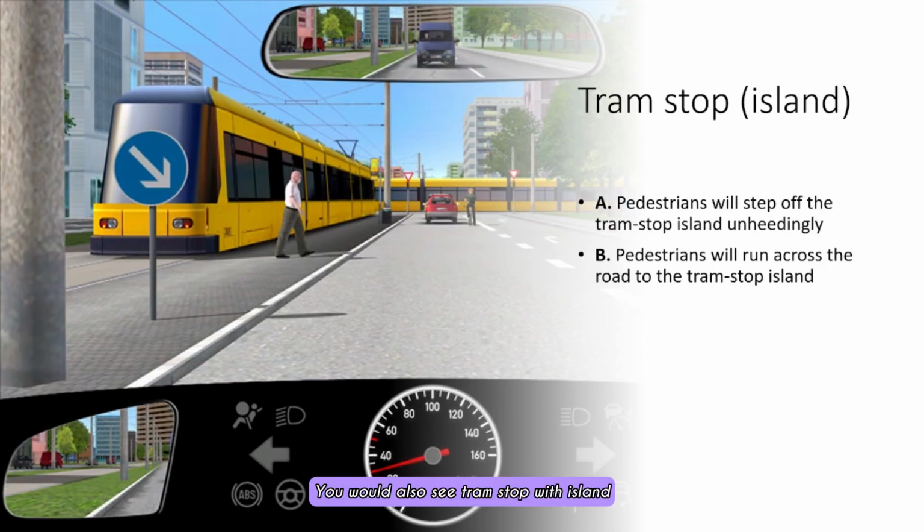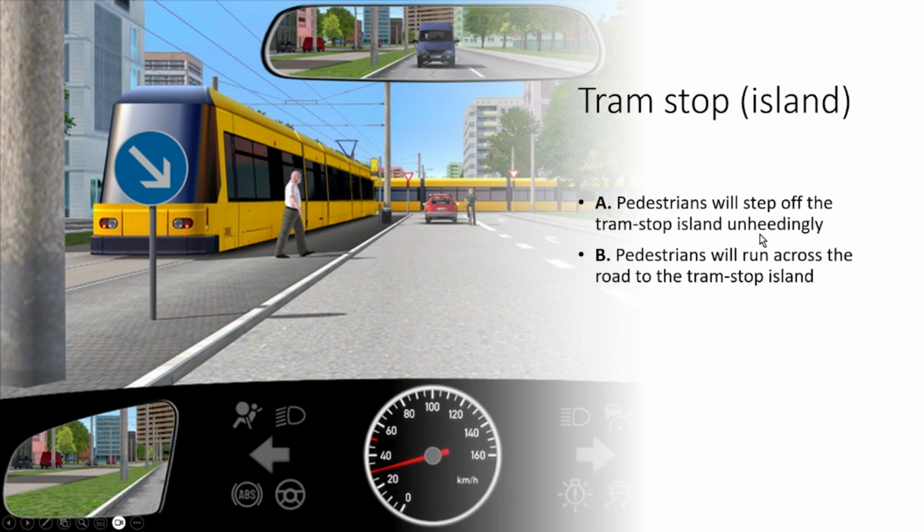You would also see a tram stop with an island. In this case, there is an old man standing on the island, and note in such cases that pedestrians will step off the tram stop island unheedingly. Pedestrians will run across the road to the tram stop island. So be prepared for such scenarios for a tram stop with an island.